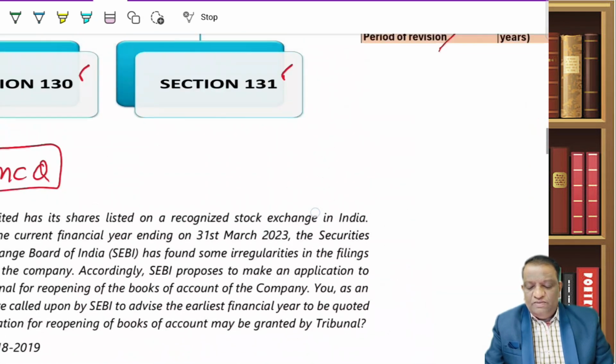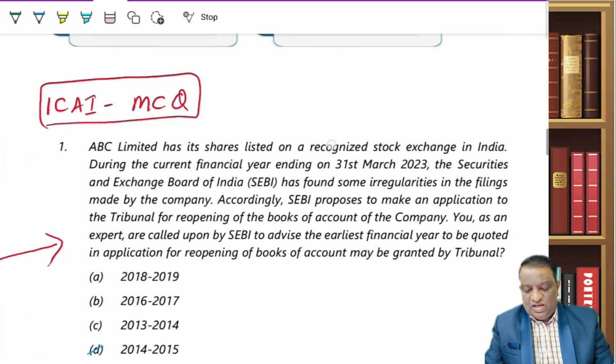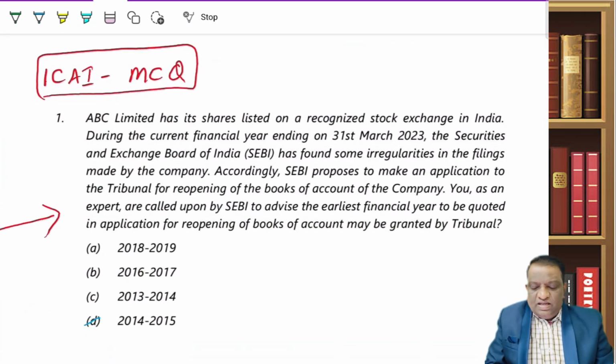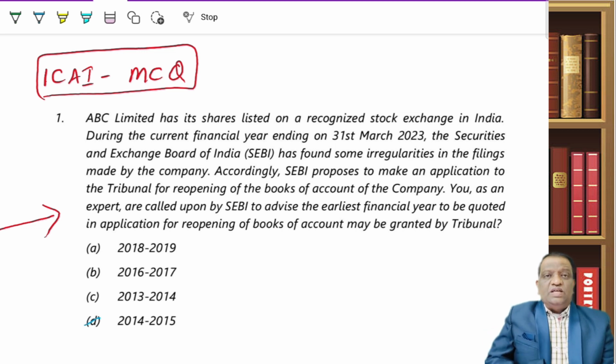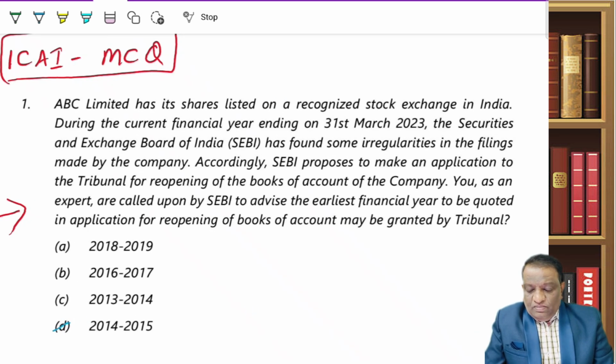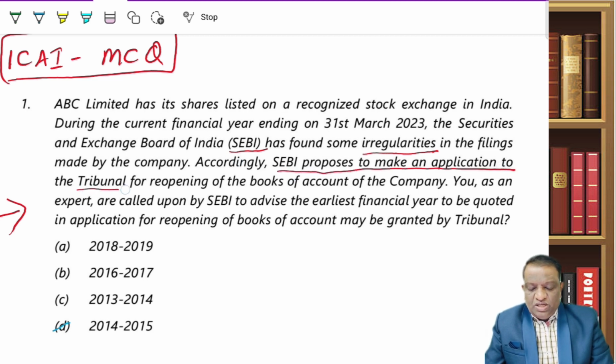Now let us look at the questions, how they are being asked. Now look at this ICAI MCQ question out of this ICAI booklet. ABC Limited has its shares listed on a stock exchange in India during the current financial year ending 31st March 2023. SEBI has found some irregularities in the filings made by the company. SEBI had noticed certain irregularities. Accordingly, SEBI proposes to make an application to the tribunal for reopening of the books of accounts of the company.